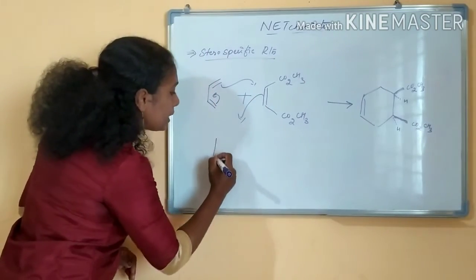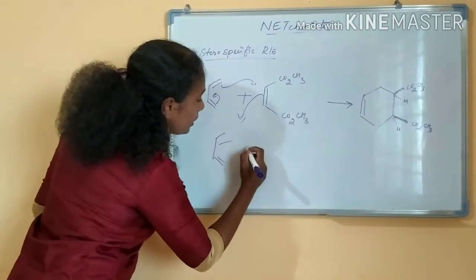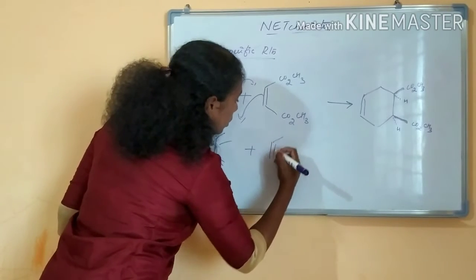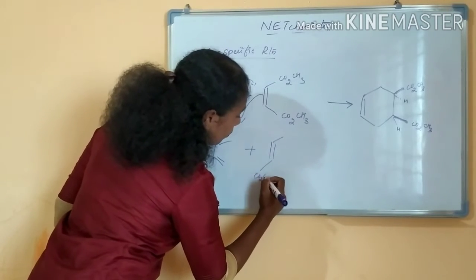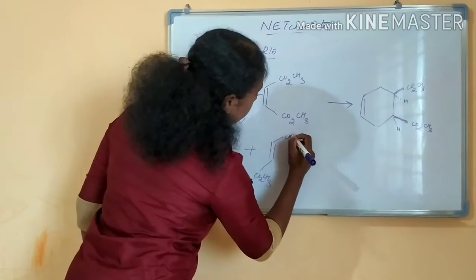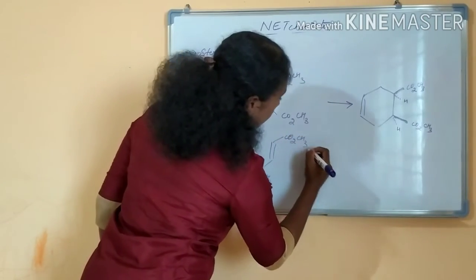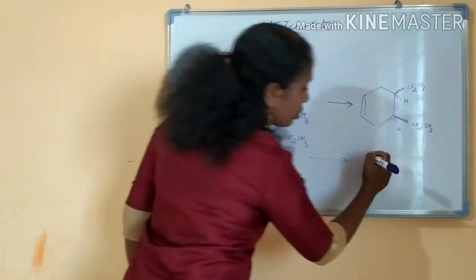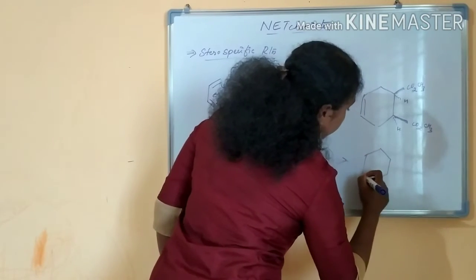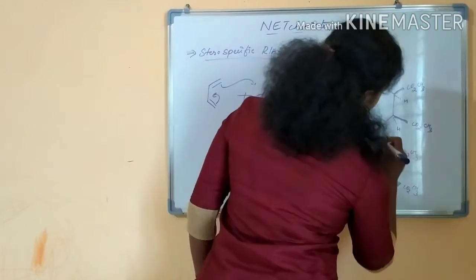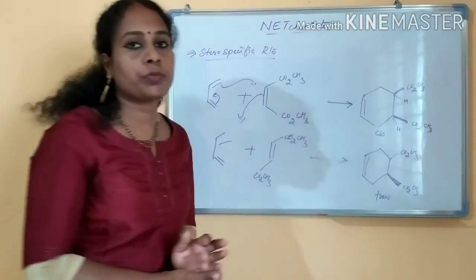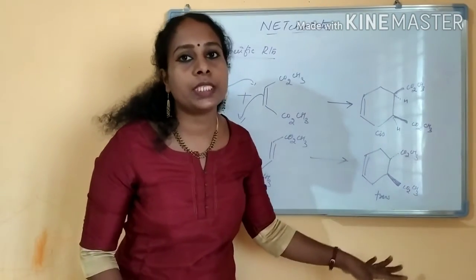If it is a trans isomer, I am taking a trans isomer of electron withdrawing groups, then your product will also be a trans isomer. So this is the stereospecificity of the reaction.